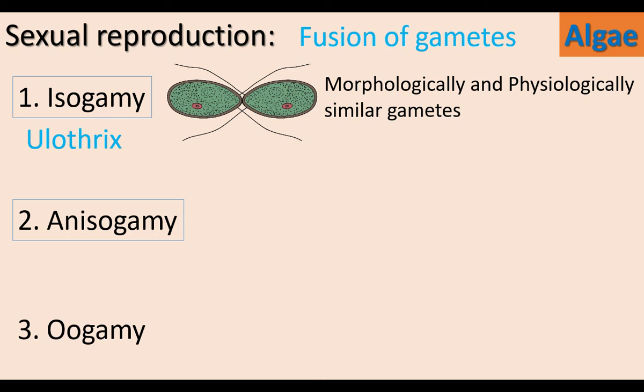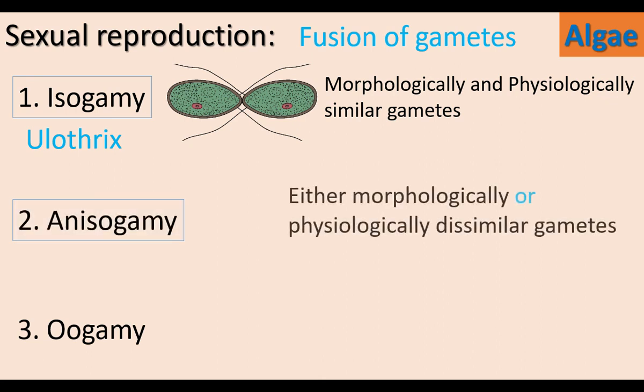Isogamy, example Ulothrix. In anisogamy, there is fusion of either morphologically or physiologically dissimilar gametes. The gametes are either morphologically or physiologically dissimilar.